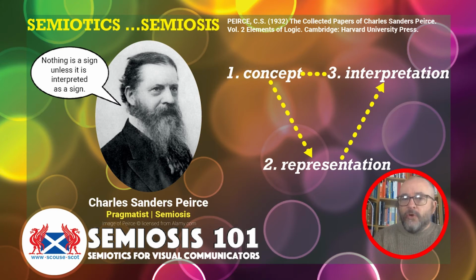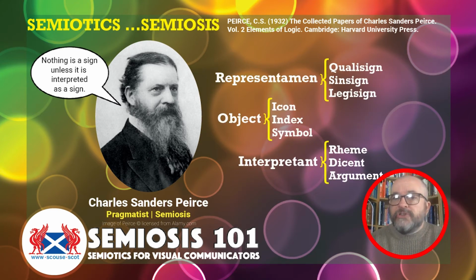So some of those awkward words that Peirce uses become straight away problematic to anybody who is not Peirce, because we have to understand what he means by these complex terms.